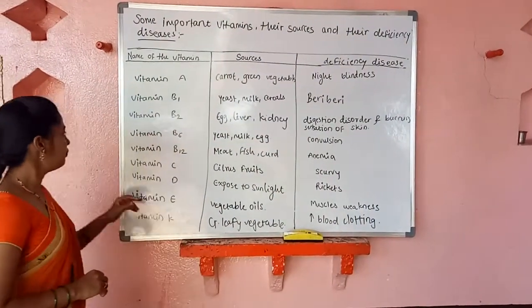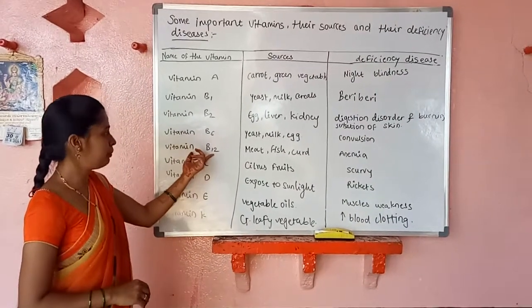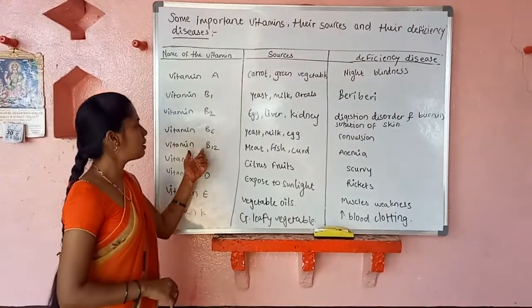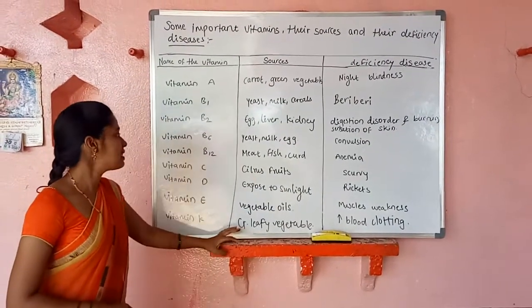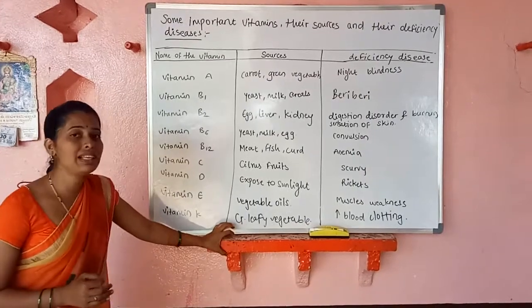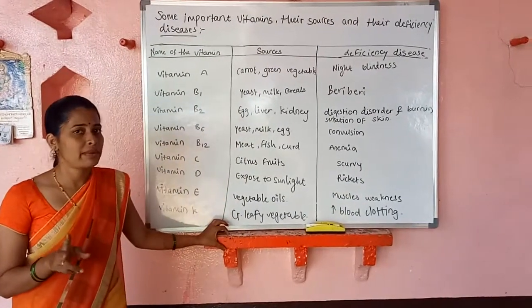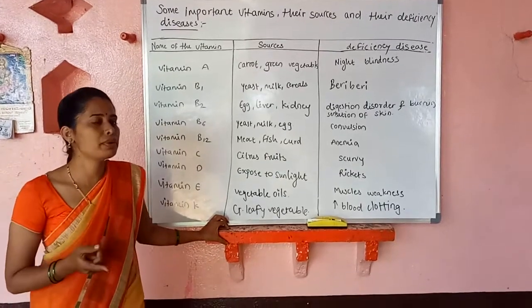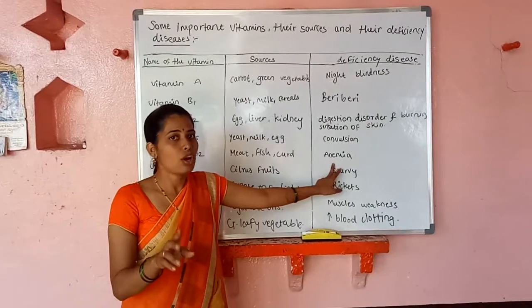After that, vitamin B12, also called cyanocobalamin. The sources of vitamin B12 are meat, fish, and curd. The lack of vitamin B12 can cause anemia. There are two types of anemia, of RBC and of WBC. This anemia occurs in RBC, not WBC.